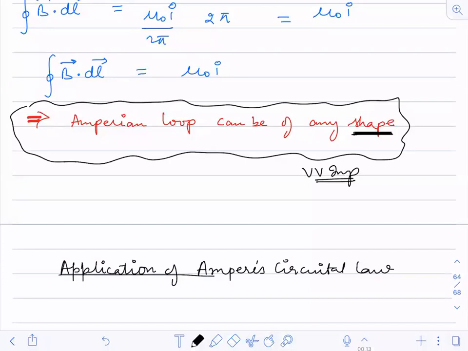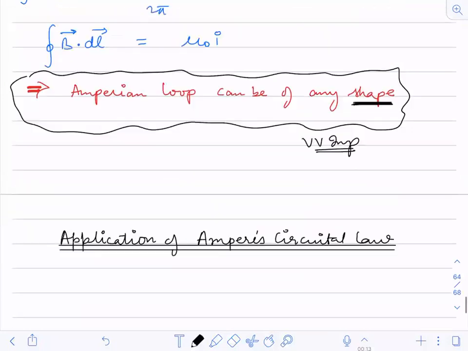I told you now. How is this 2 pi coming? See here.